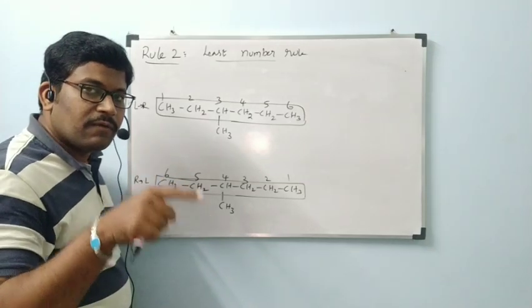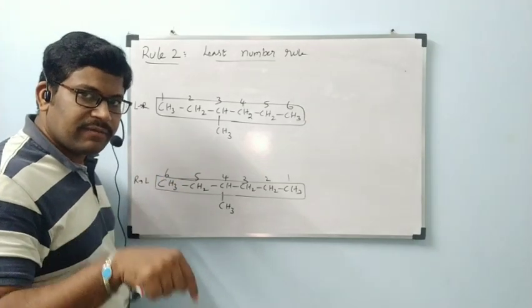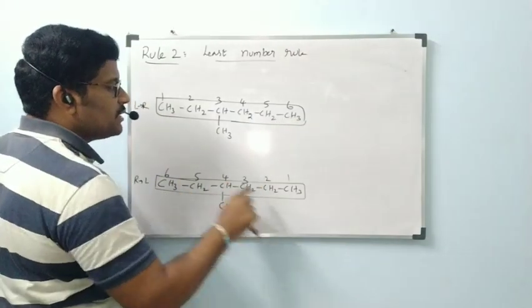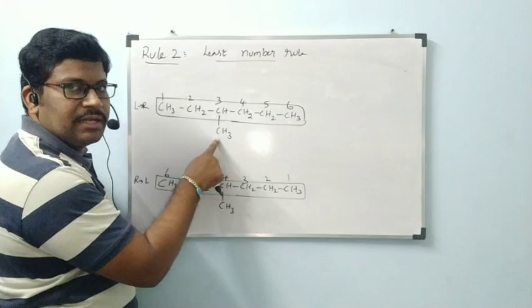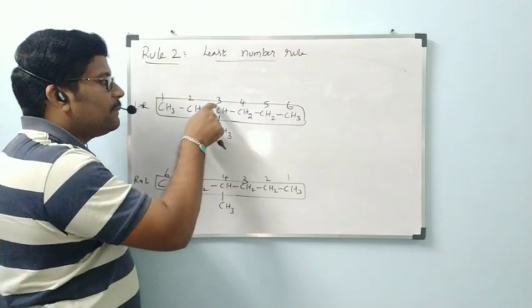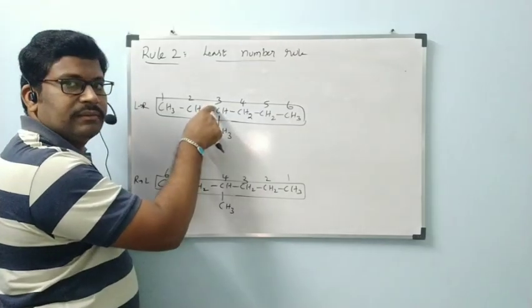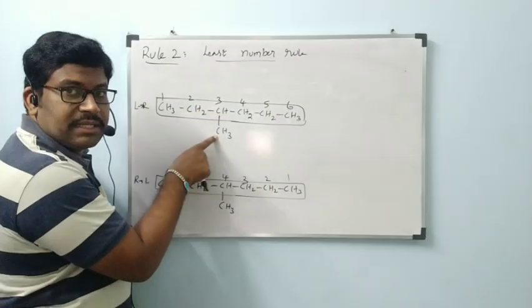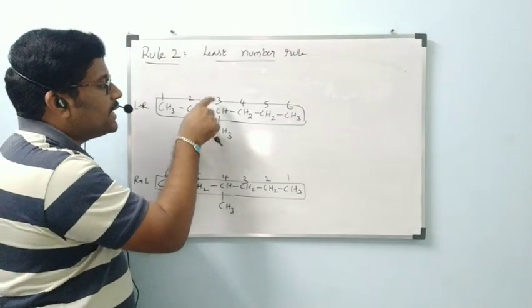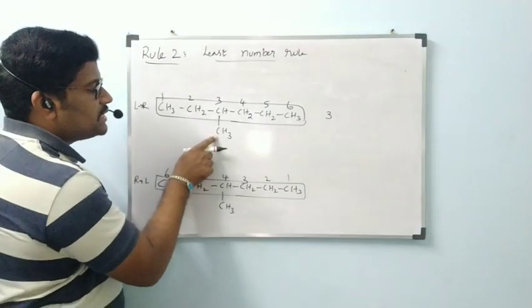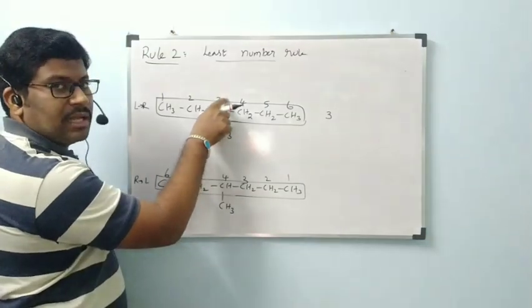I am going to select one numbering correctly. How are we going to select that one numbering? If this numbering is there and this numbering is there, we have to concentrate on the side chain. Let us write on which number the side chain containing carbon is present. Here the side chain is this one, the methyl group. That methyl group is present on the carbon getting number 3. That side chain containing carbon is getting number 3.